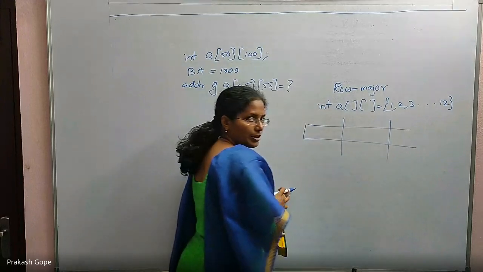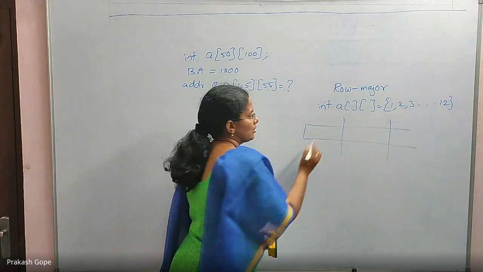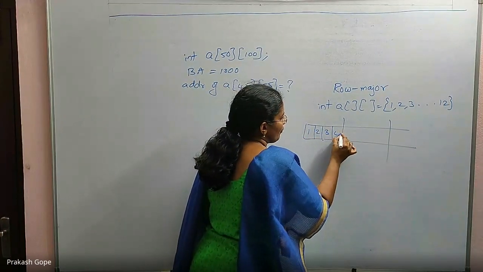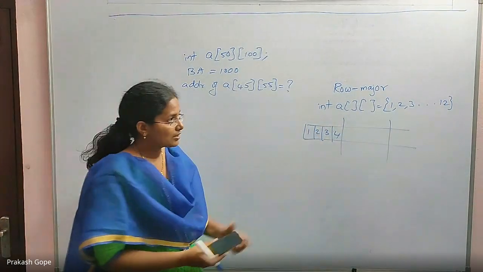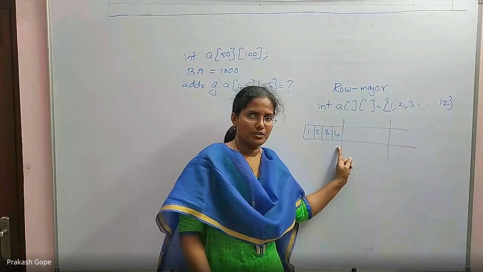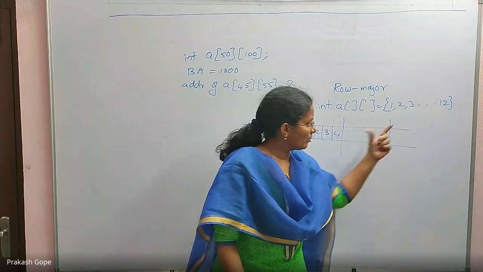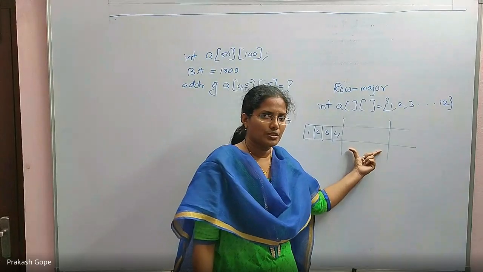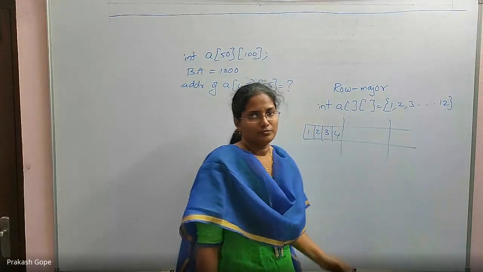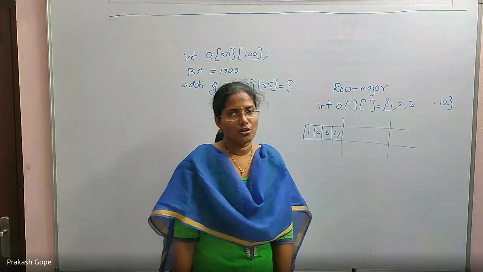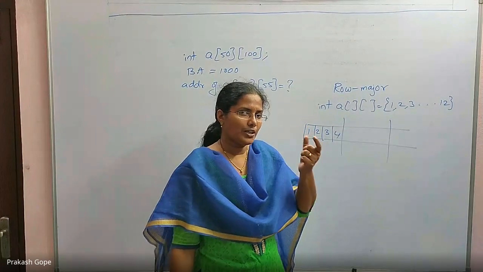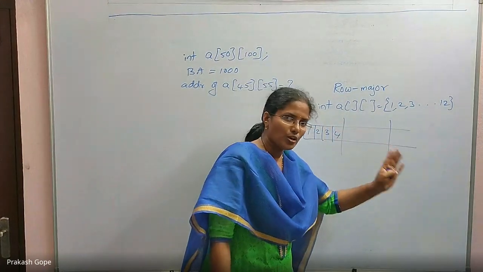I divided them into 3 rows of 4 elements, and then I started giving the columns 1, 2, 3, 4, which means the contiguous values are taken as the first row's elements. The next contiguous 4 elements are taken as the second row's elements. This is storage in row major order, which means all the column values of a particular row are stored contiguously.